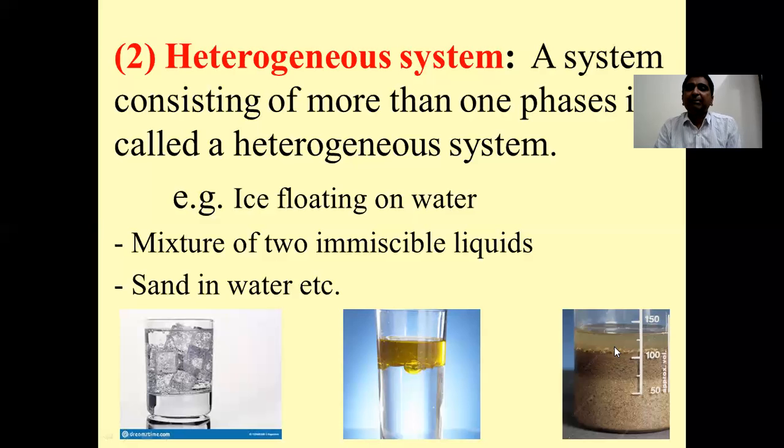So, depending upon the number of phases, systems are classified into two types. One is the homogeneous system and another one is the heterogeneous system. A homogeneous system consists of only one phase, or a system which is completely uniform. A heterogeneous system is a system consisting of more than one phase.